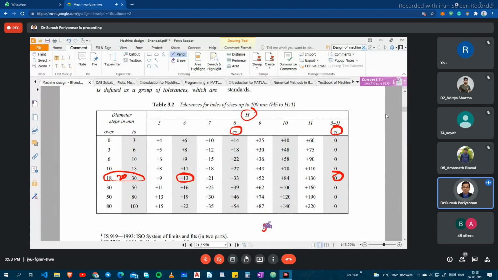Then 20 plus 13, plus 13 means 0.013. Here the lower is 0, a unilateral tolerance.